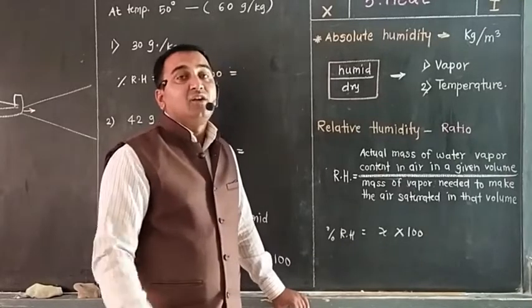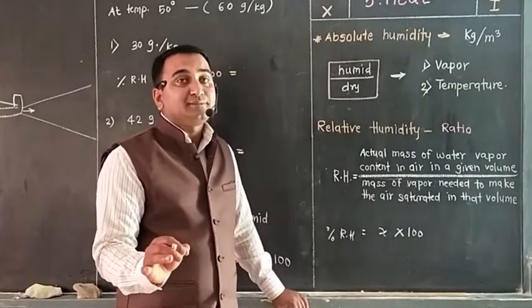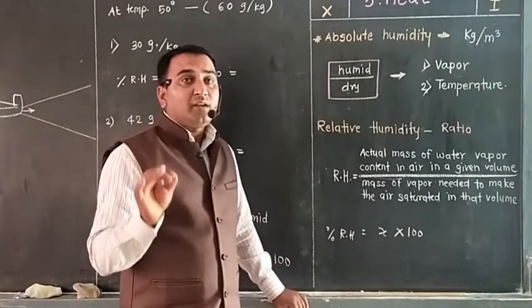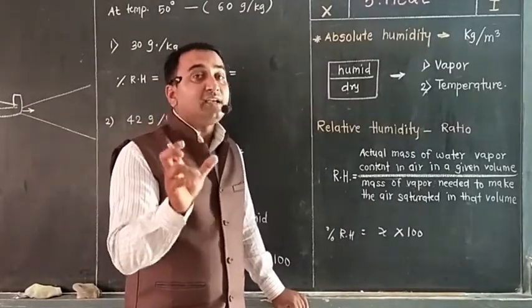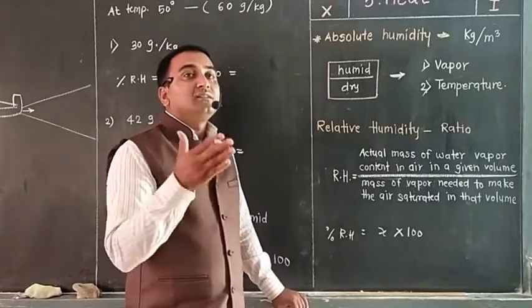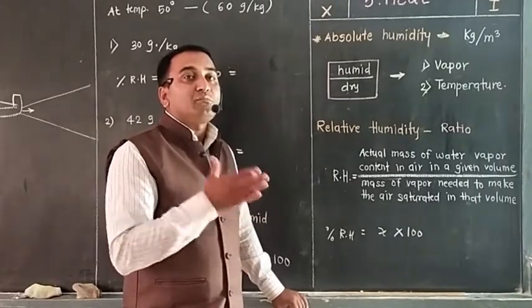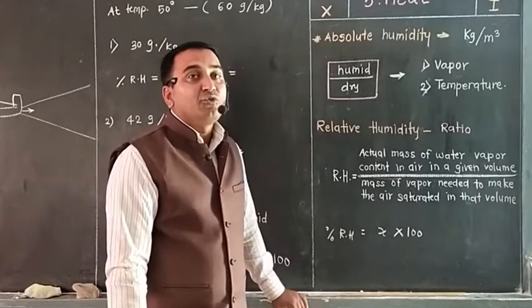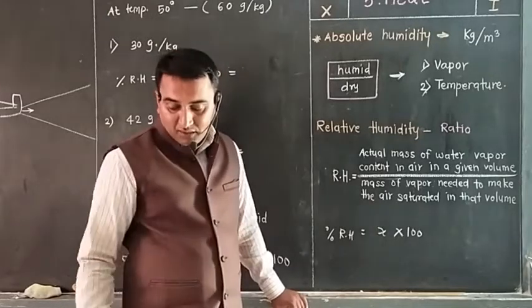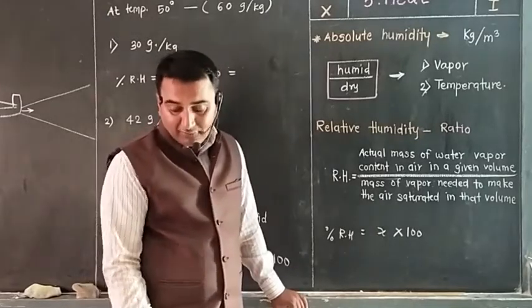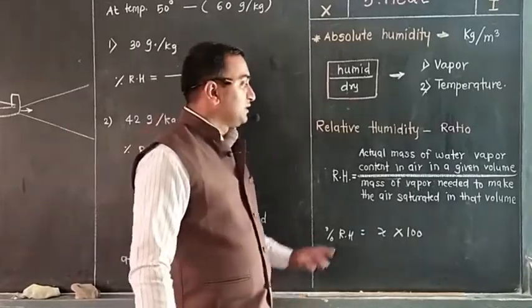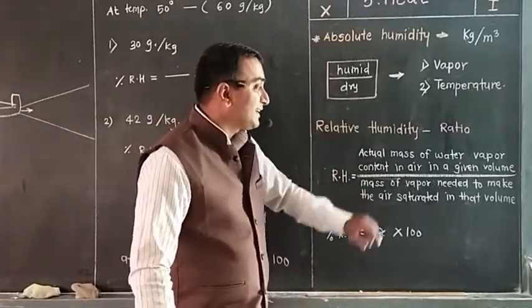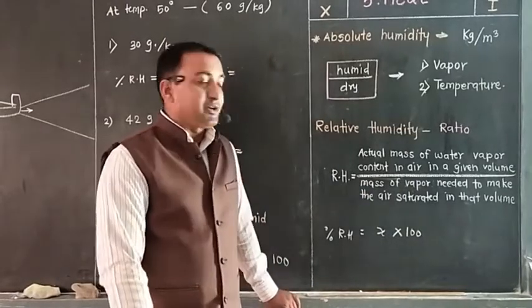We have discussed that at 40 degrees Celsius, in 1 cubic meter of air, the water vapors needed to make it saturated is 49 gram. So that is the mass needed to make the air saturated.